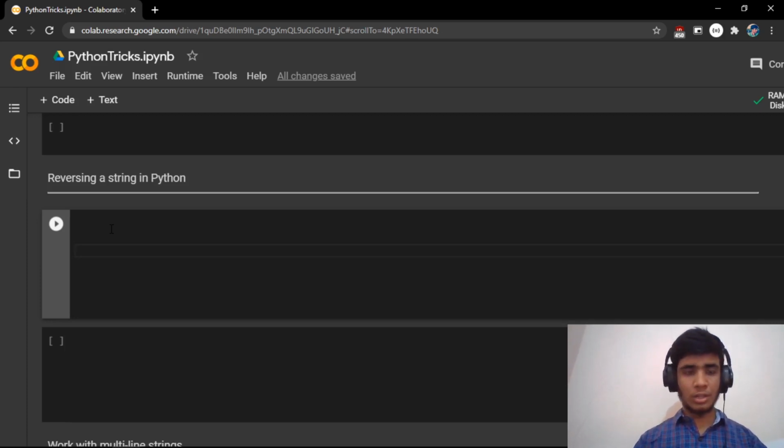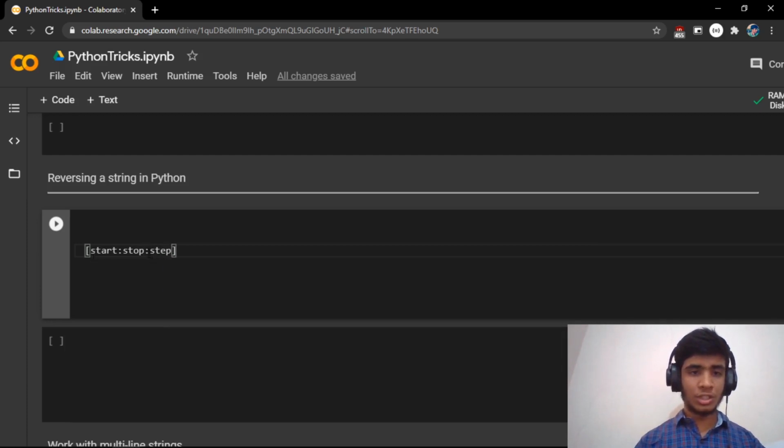In order to understand that, you need to know what slicing is. We use something called slicing, with square brackets, and using that we can do the slicing. Generally this has two attributes: one is the start, stop, and we also have something called step.